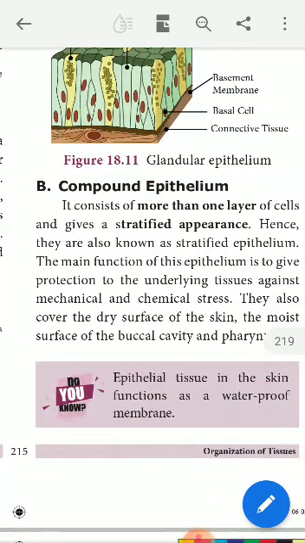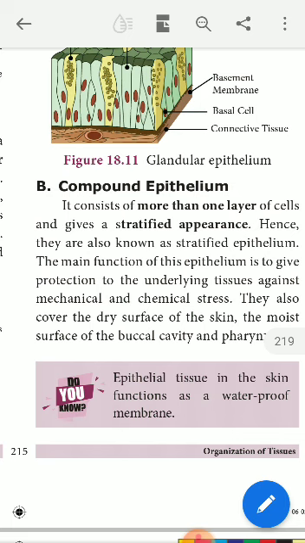So the epithelial tissue which is made up of a single layer of cells, where the cells are arranged in a single layer, we call it simple epithelial tissue. Now let us discuss what compound epithelial tissue is. It is epithelial tissue made up of many layers of cells.